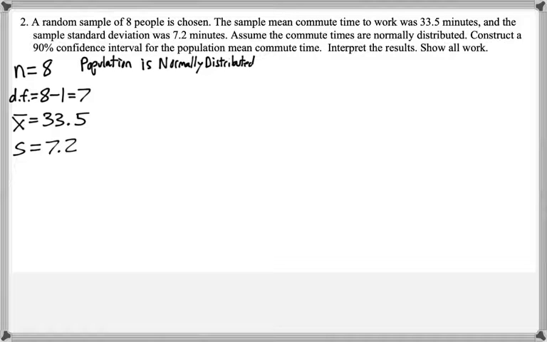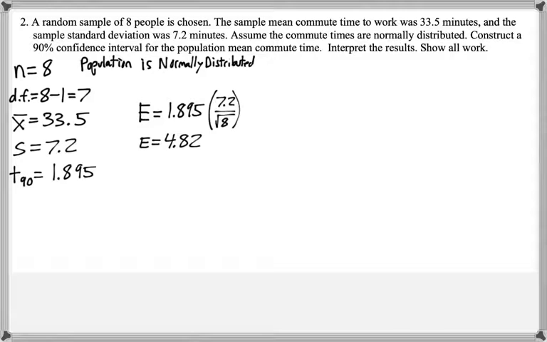And our critical value, T90, if we look up on the table under 0.90 and then in the row of 7, because that's our degrees of freedom, we get 1.895. So the margin of error is 1.895 times 7.2 divided by square root of 8. And that's equal to 4.82.